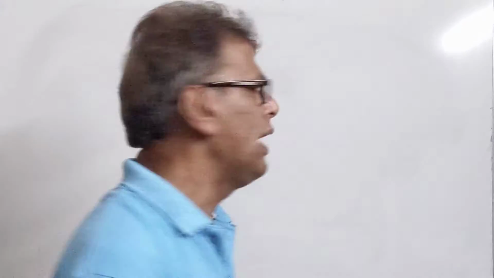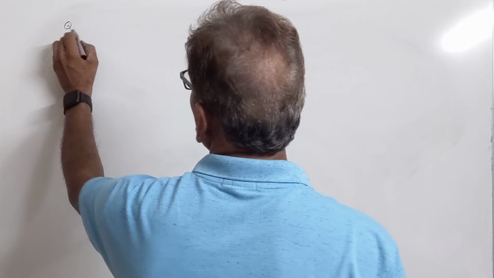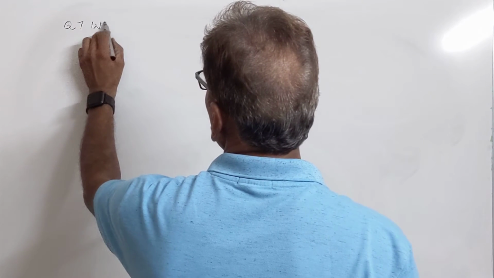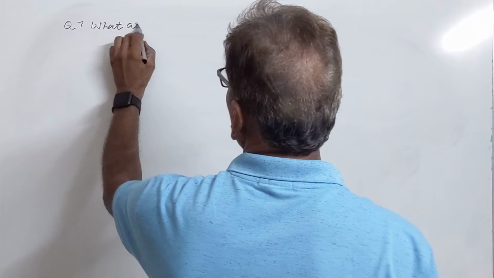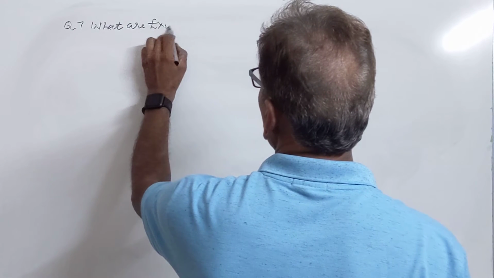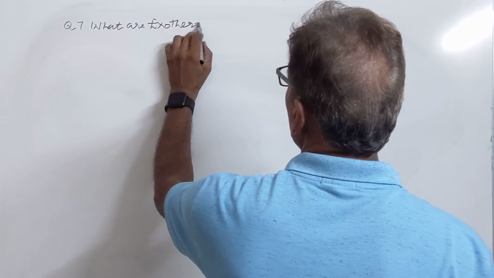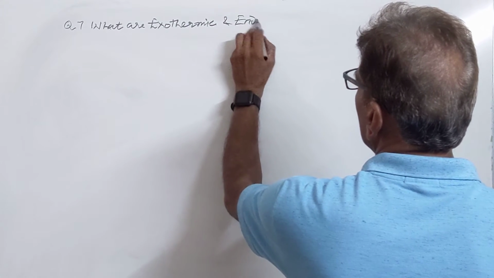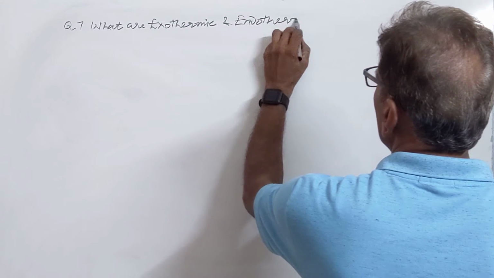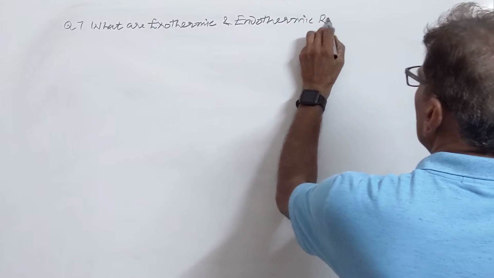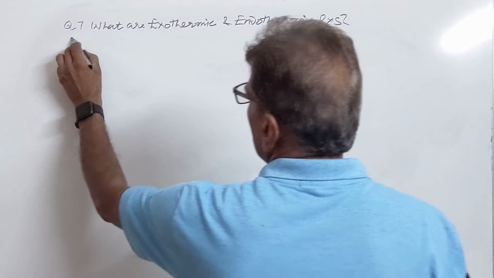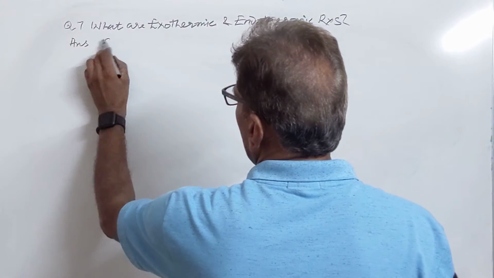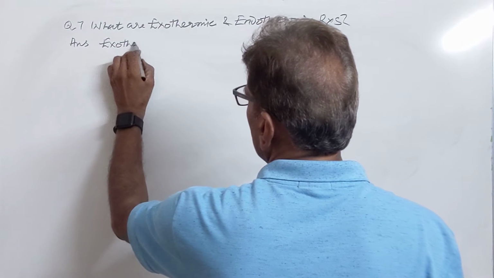So our next question will be, what are exothermic and endothermic reactions? What are exothermic reactions?